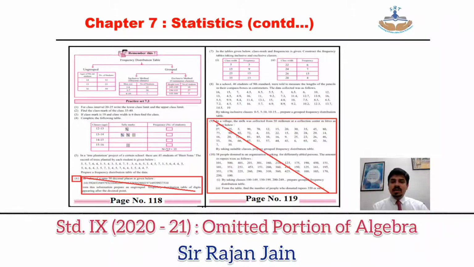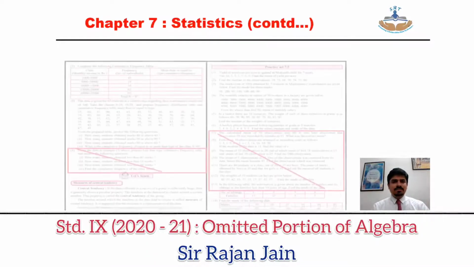and on page number 119, question number 9 and question number 10 are omitted. Now question number 6 and question number 9, even though they are given in the omitted section, similar sums you are anyways doing, so you may or may not skip those questions.